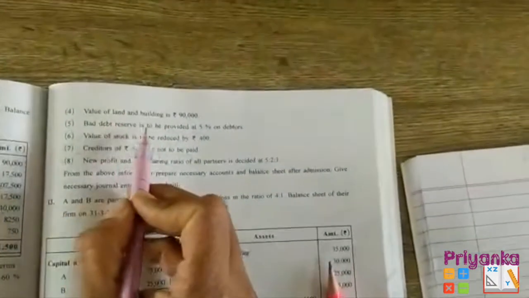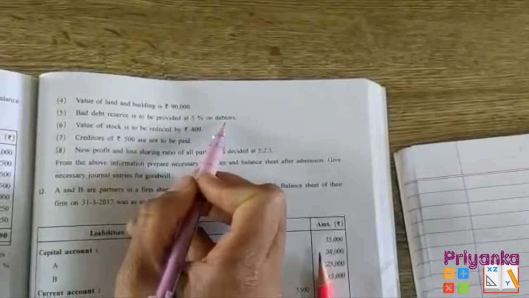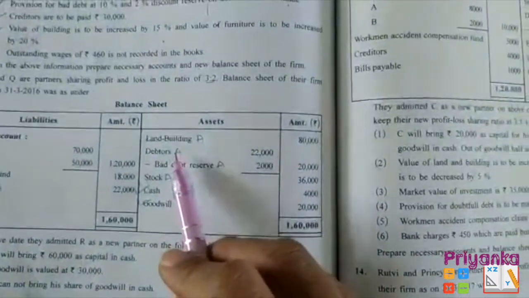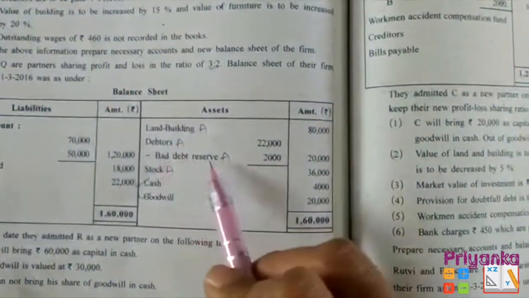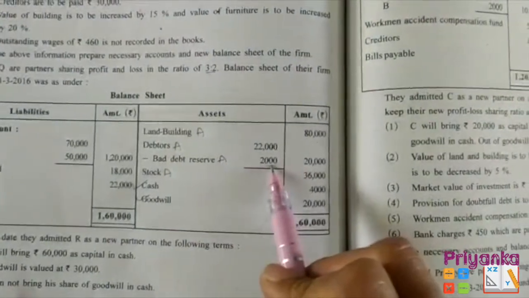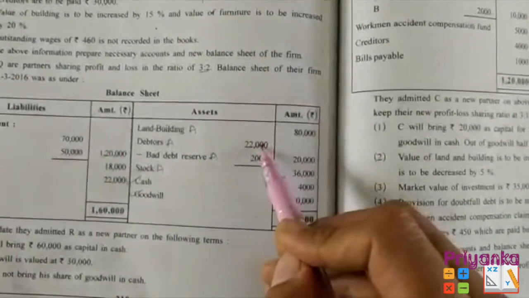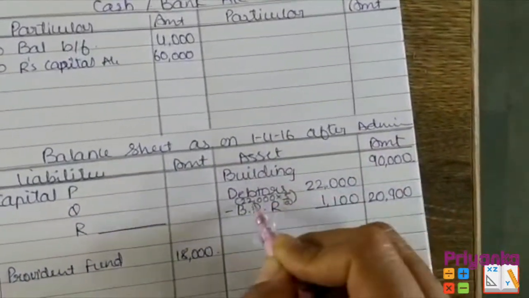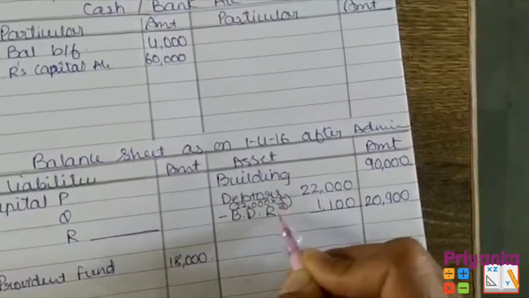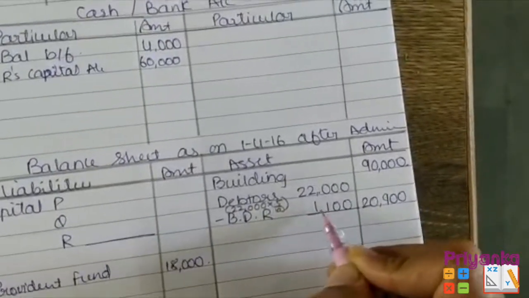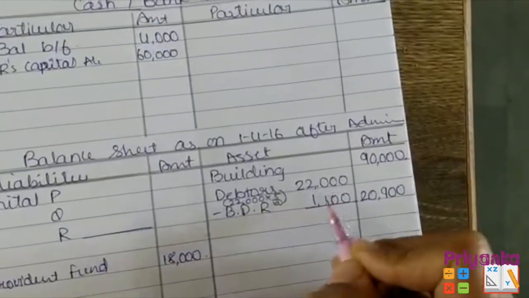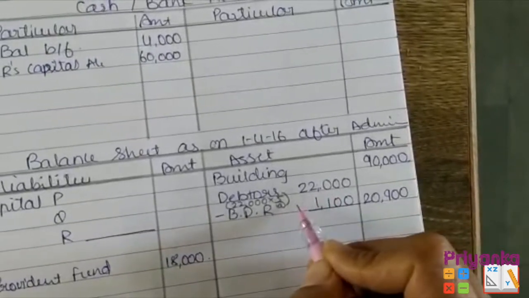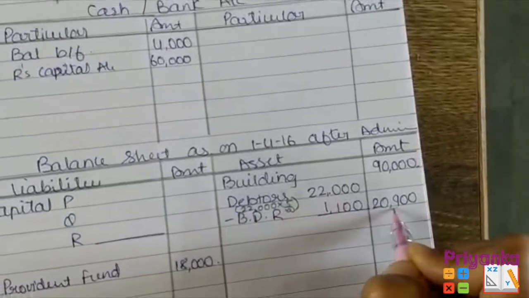Next is bad debt reserve, to be provided at 5% on debtors. Here we can see the debtor is 22,000 but the old bad debt reserve is also given, 2,000. So first take the value of debtors, 22,000, into the balance sheet, keep 22,000 and remove 5% of 22,000. Here you will get the new bad debt reserve, that is 1,100. Don't take 2,000, you have to take the new value of the calculation. Remove and take the amount out.